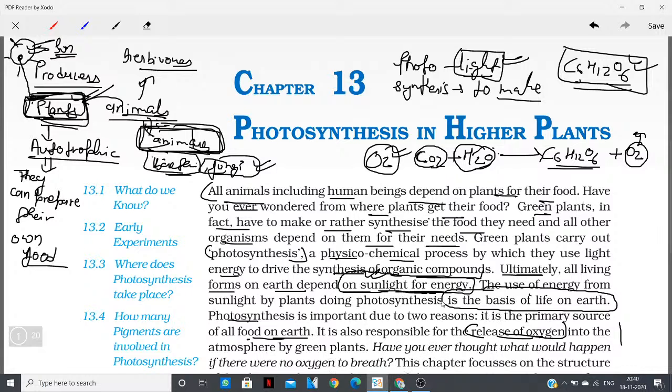Okay, now this chapter focuses on the structure. This chapter,